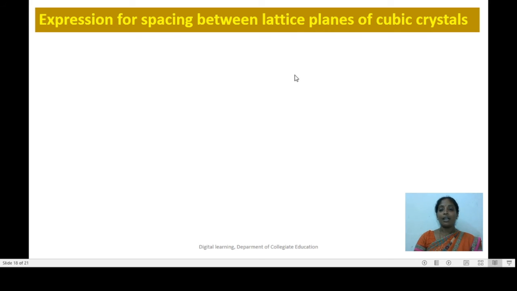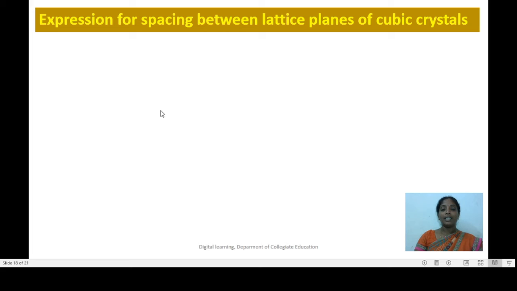As an example, let us consider the cubic crystal. In the case of cubic crystals, since the interfacial angles are equal to 90 degrees, we are going to use orthogonal coordinate axes to obtain the expression for the spacing between the lattice planes.